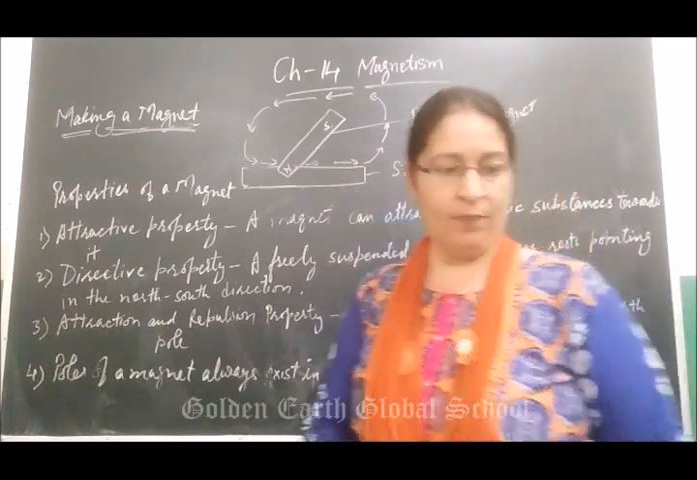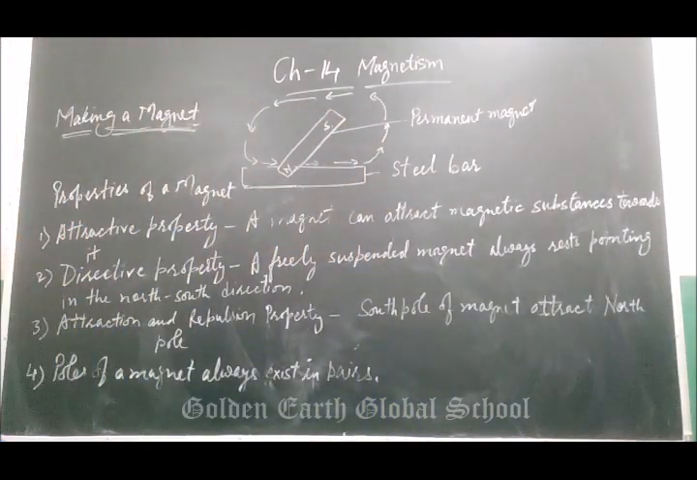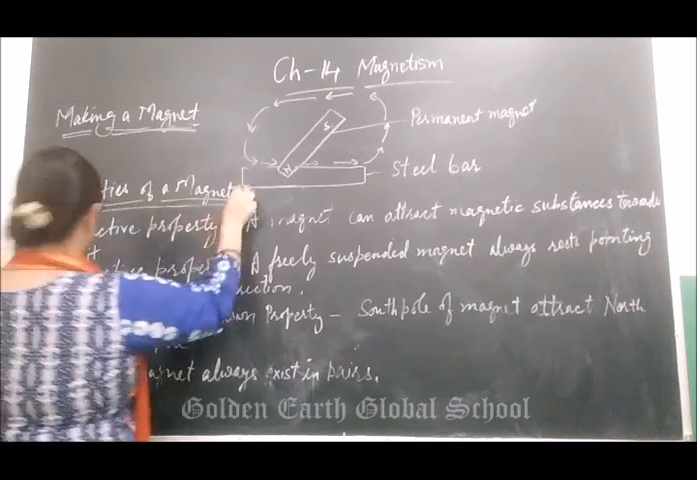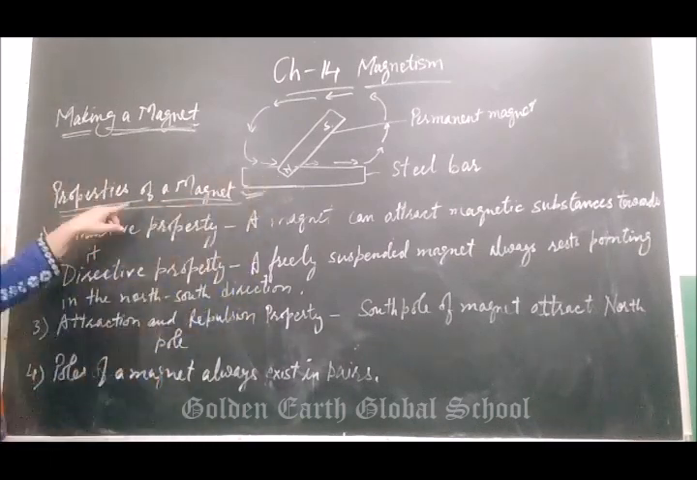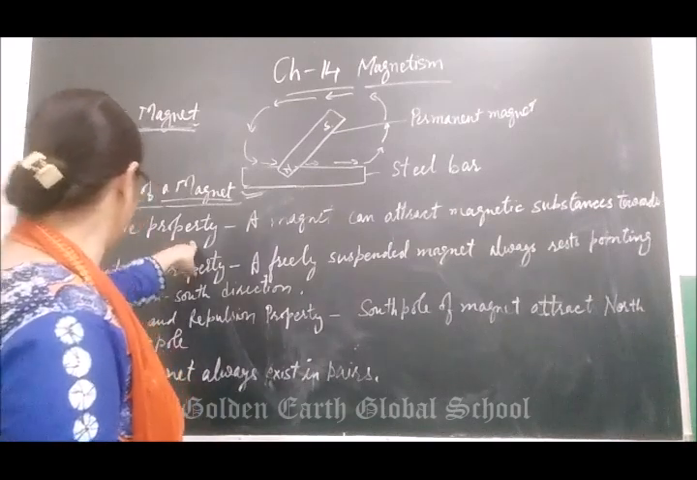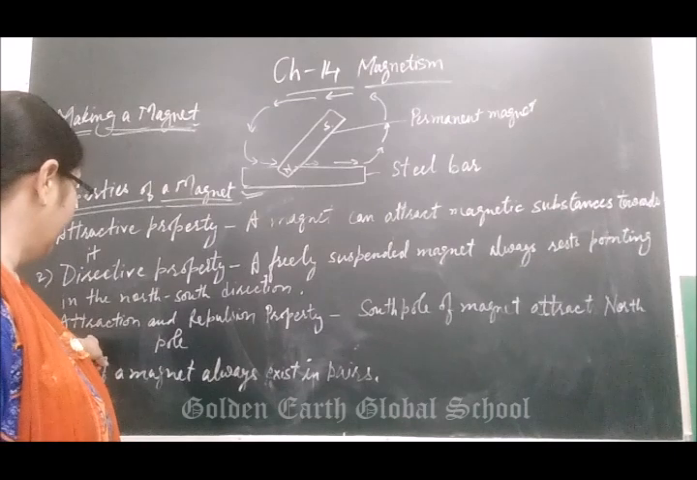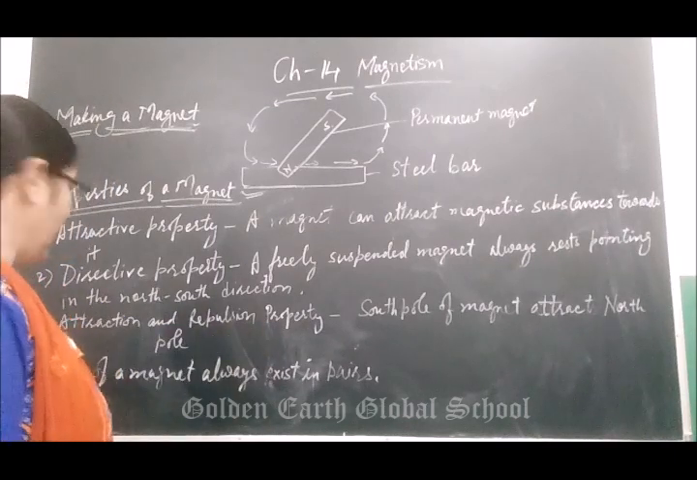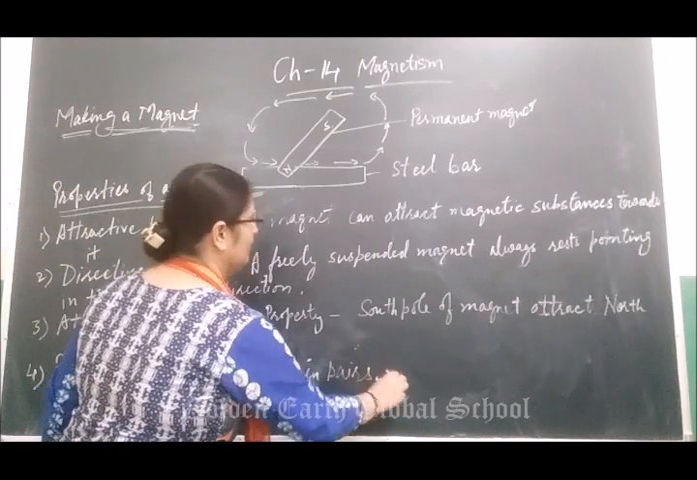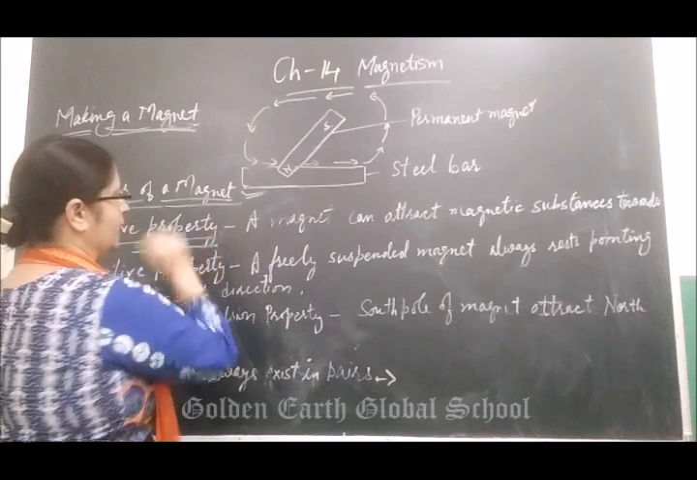Then next topic is properties of a magnet. The four properties we are going to study are: attractive property, directive property, attraction and repulsion, and poles of a magnet always exist in a pair. First property we are going to take is the attractive property.